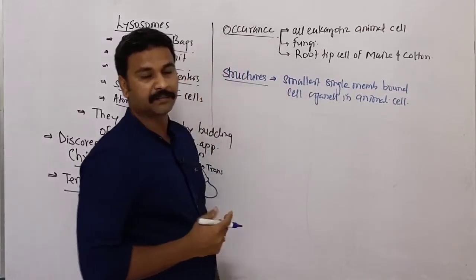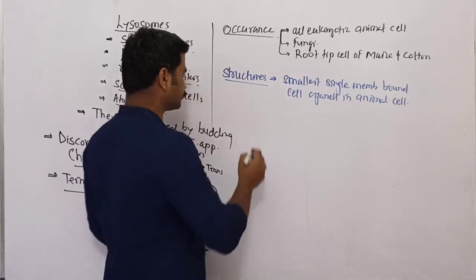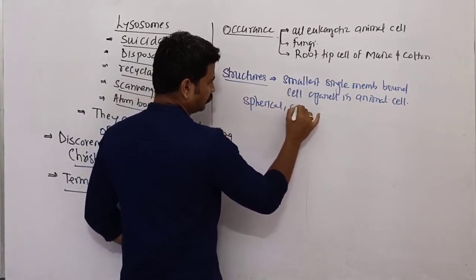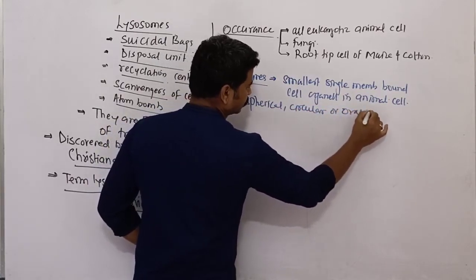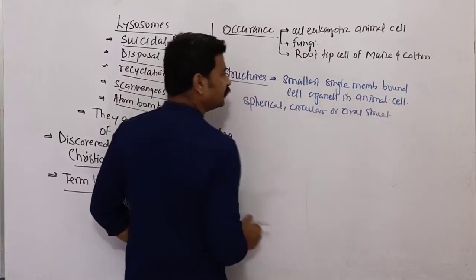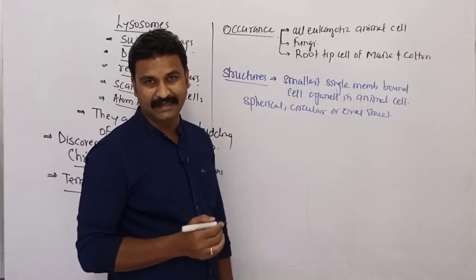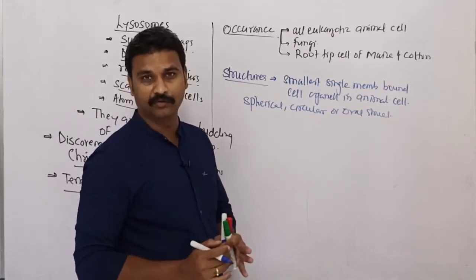They are basically spherical, circular or oval structures, which contain 50 different types of hydrolytic enzymes collectively called acid hydrolases.